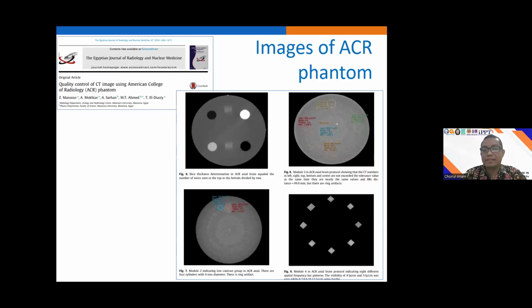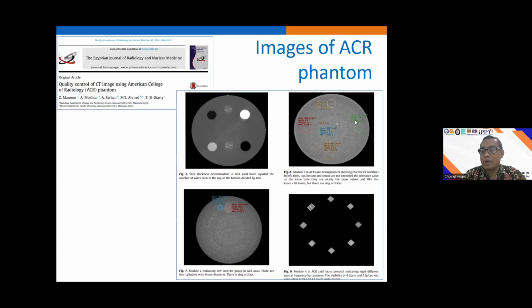This one is the example of the images of the OCR phantom. Here we can measure the CT number linearity using 4 objects. This one is for measuring the slice thickness. This point object can be used for measuring the laser alignment.